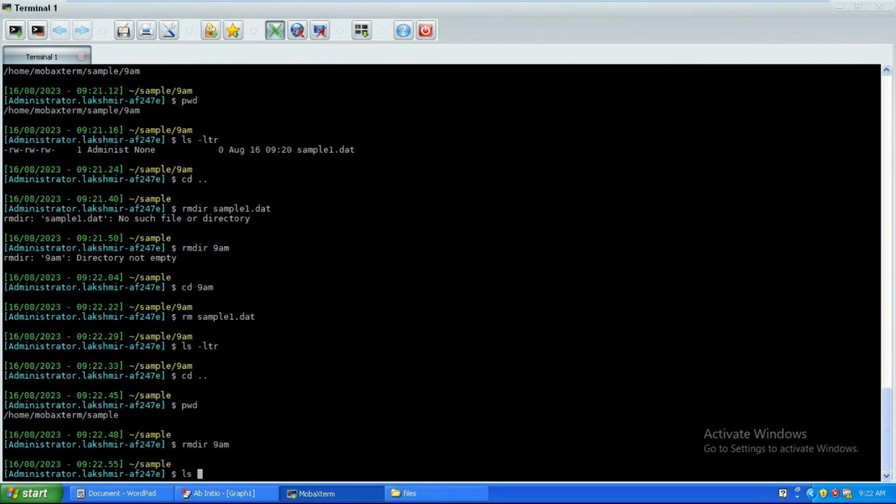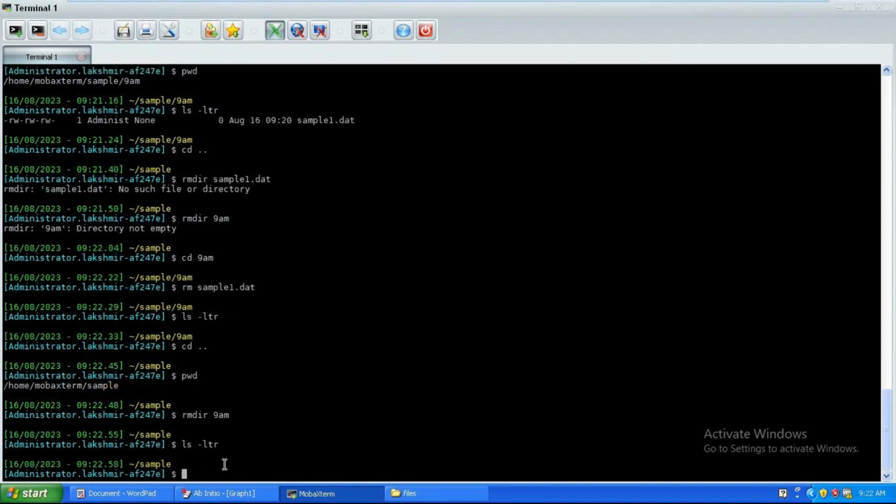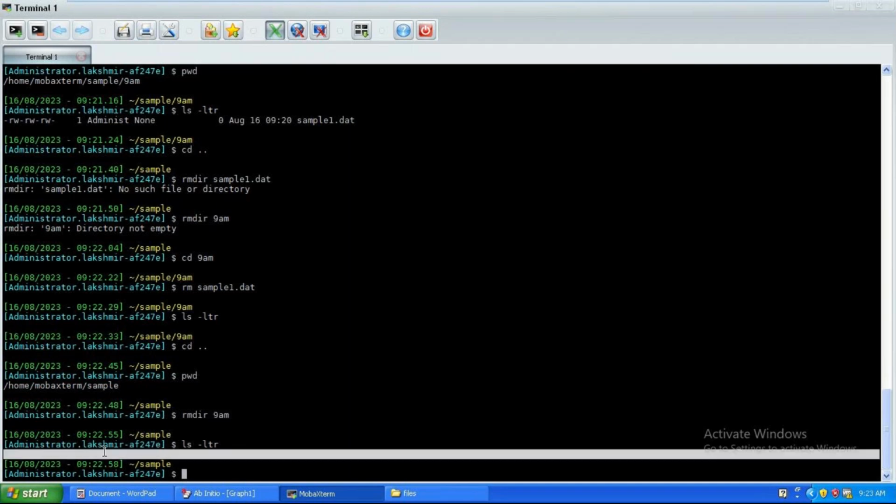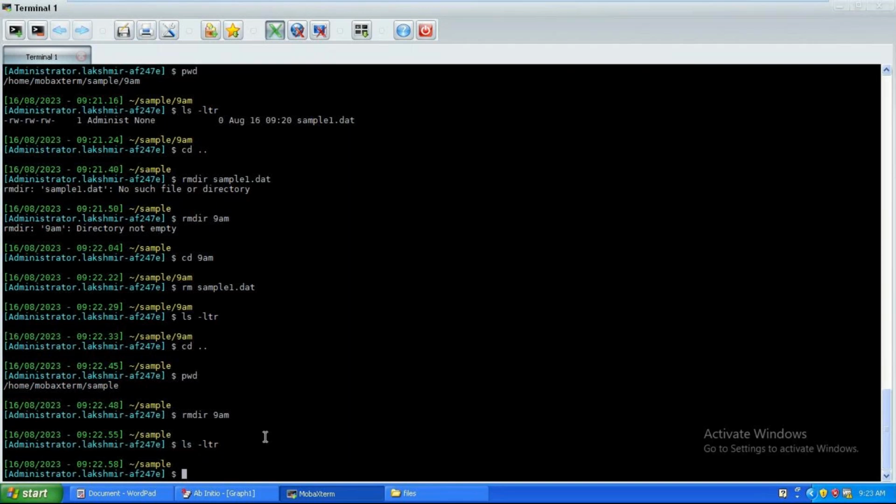If I put ls -ltr, right, okay, there was nothing actually. Earlier there was 9am, right? Now there is no 9am, it was deleted, right? So in this way we can create directories, guys. Remember, Anil, you mentioned earlier we cannot create directories. So we can create directories, right? Yes, in the serial file system you can create directories.